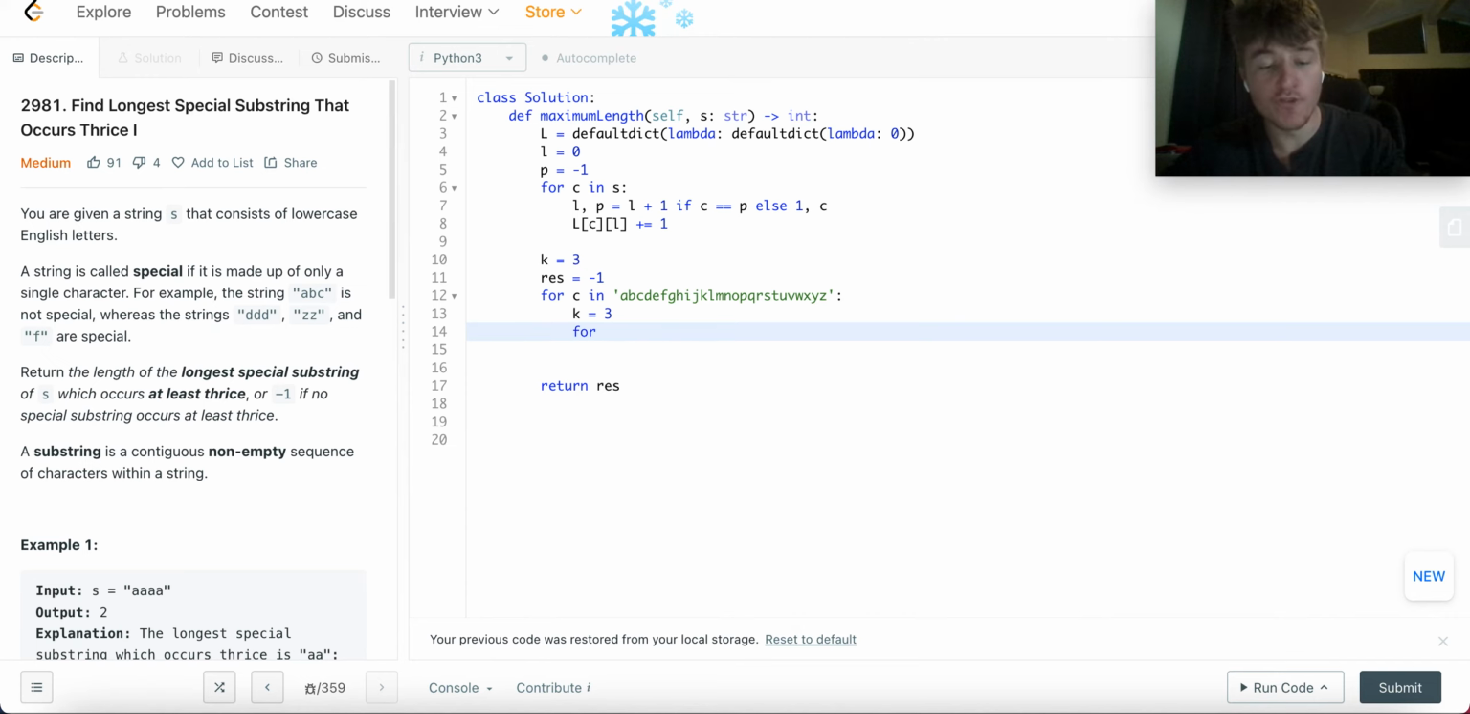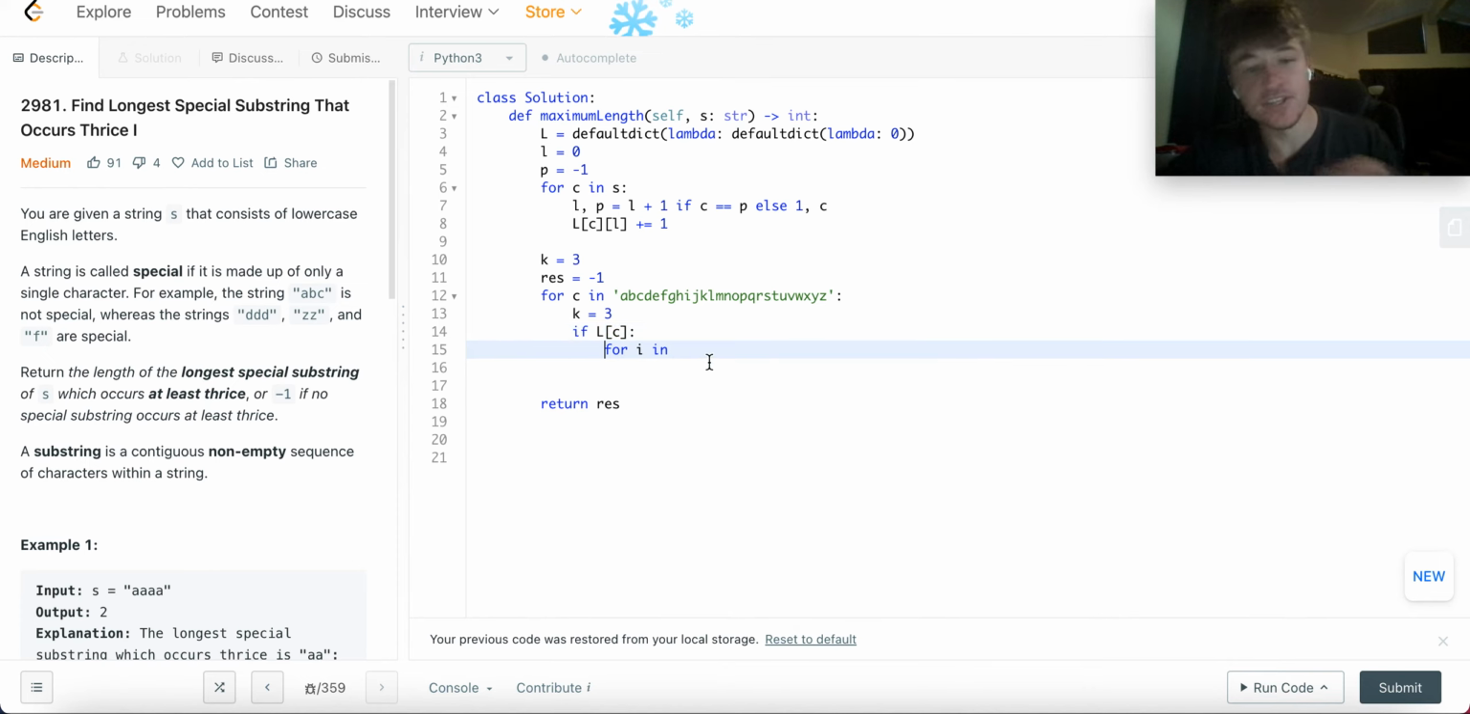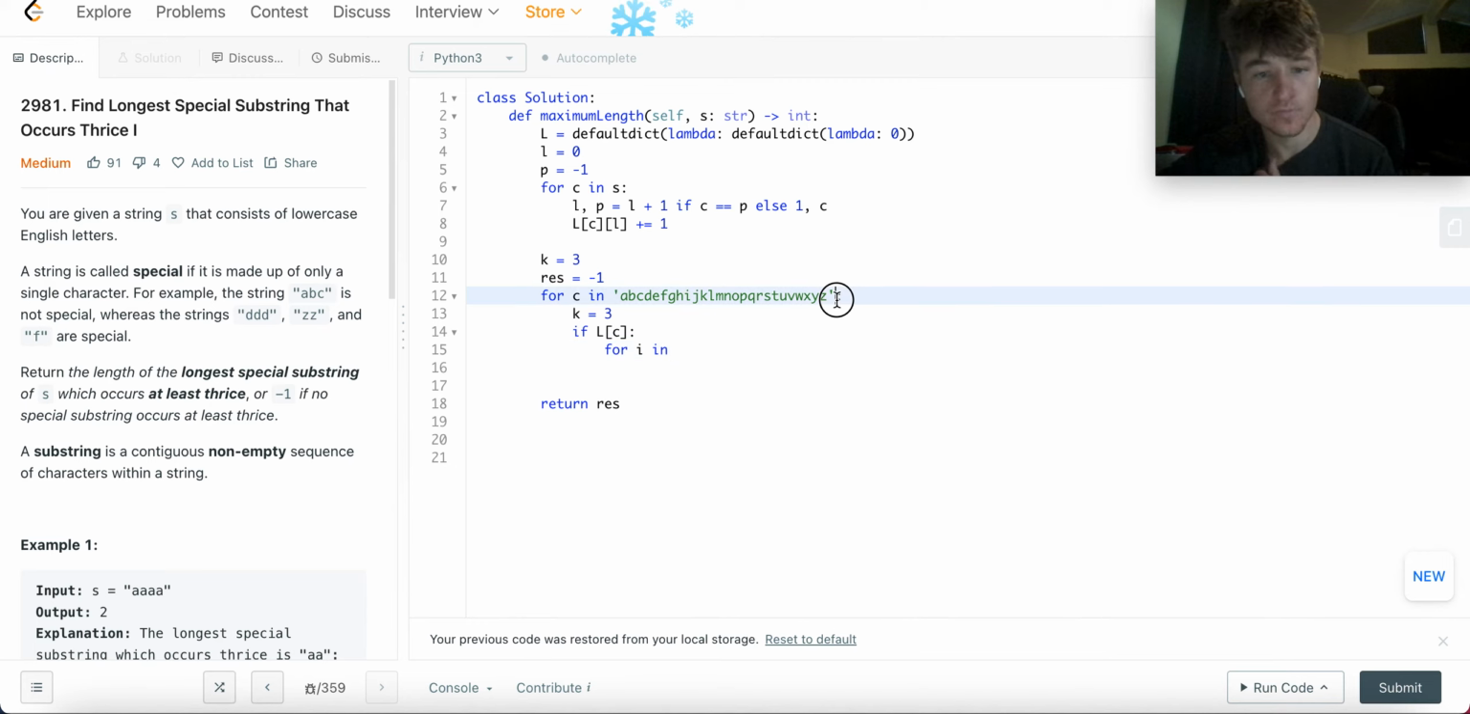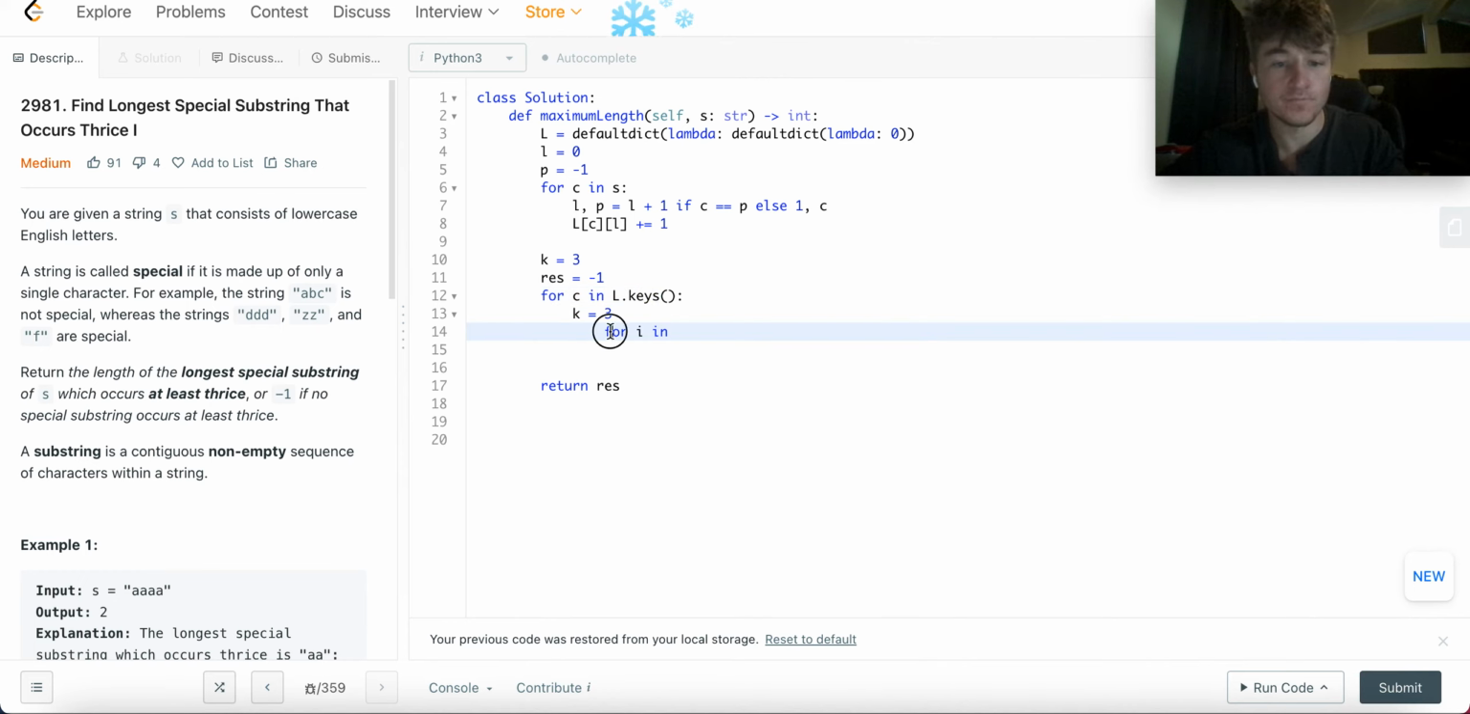And then I'll just go from the range for I, only if, I guess I should make sure that the actual character exists, right? So if this character exists, or no, I don't even need to do that. I could just say L.keys. So I don't need to do that.